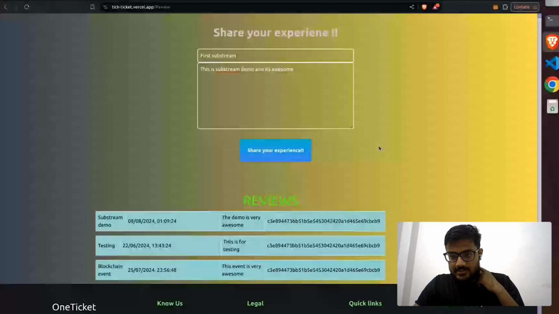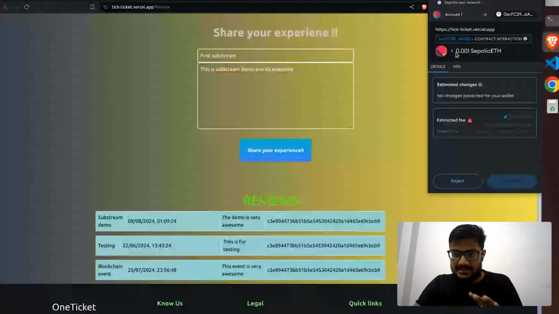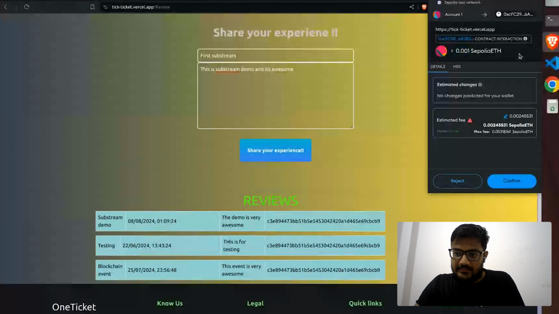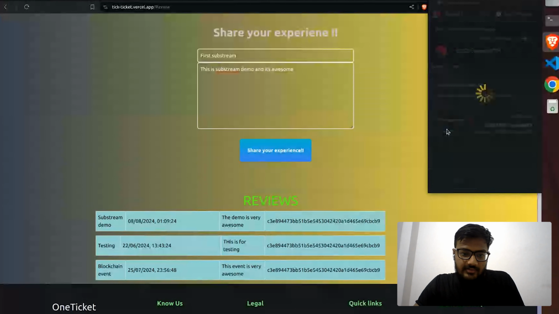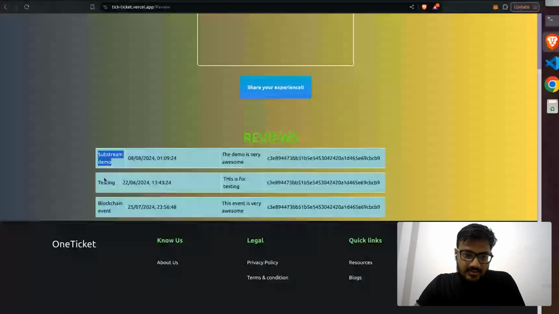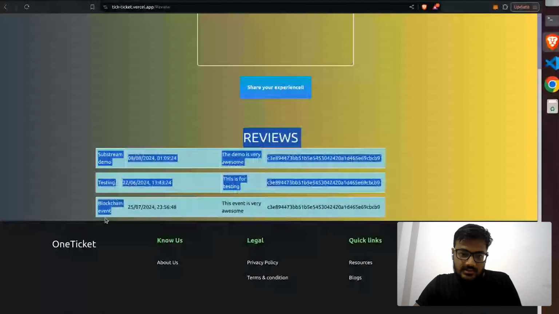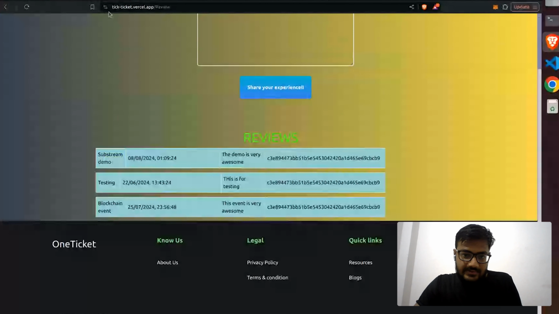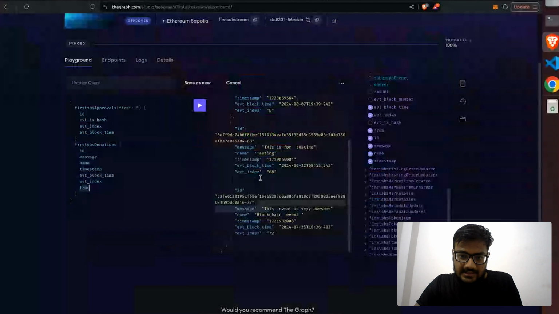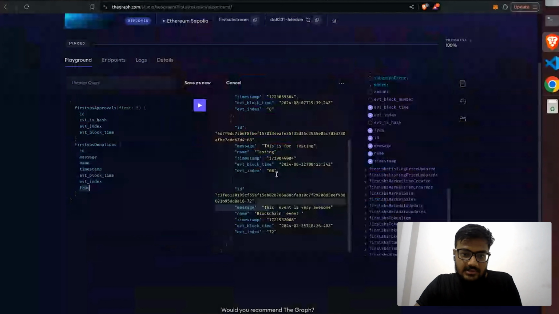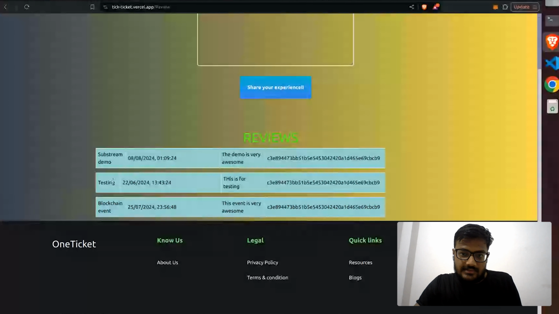So the MetaMask is open and the user has to pay a small gas fee. Basically it's a fee to remove spam and all. So let me confirm this. After confirming, you will see there is one more review, the fourth one, and that review will be present here as well. Currently we have only the reviews here in this section.